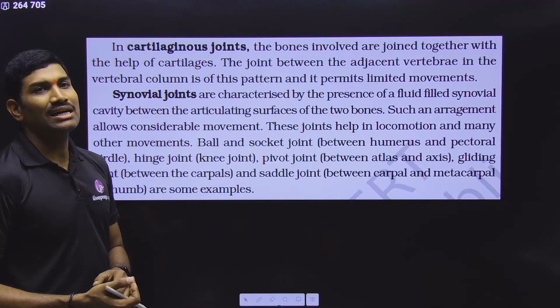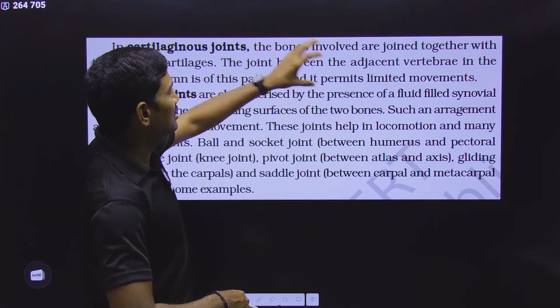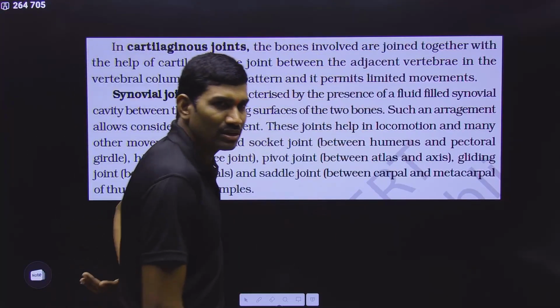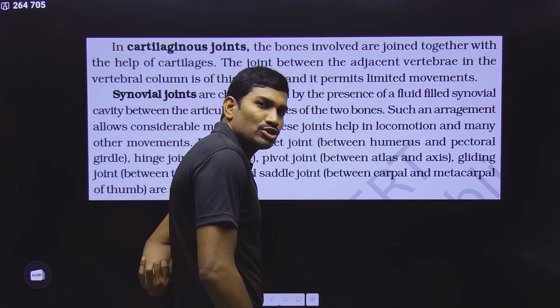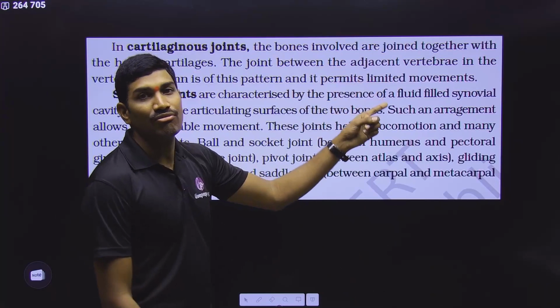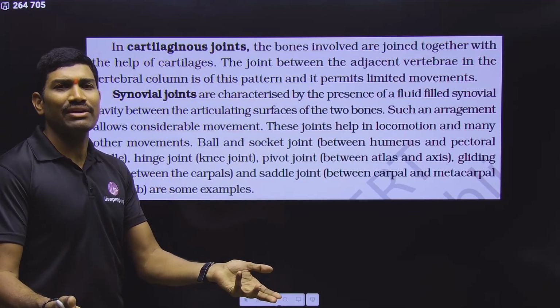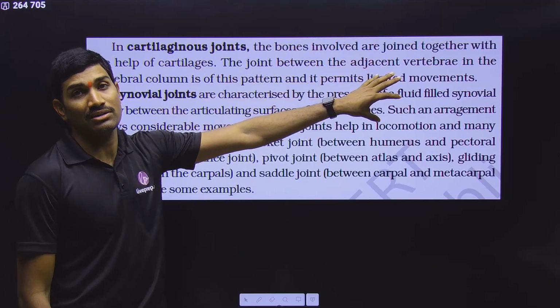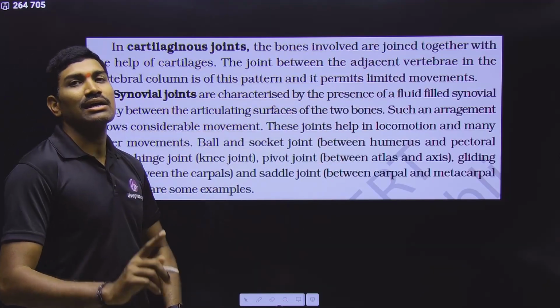Next one is regarding the cartilaginous joints. There are some locations where cartilage is joining these things. If you are talking about the intervertebral disc between two vertebrae, which are bones, between these two you are observing fibrous cartilage. So in this way, cartilage is again of different types. Here we are observing fibrocartilage. You should not consider this under the fibrous joint. You should consider this under cartilaginous only.